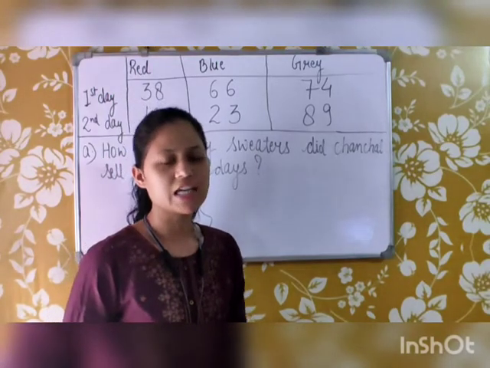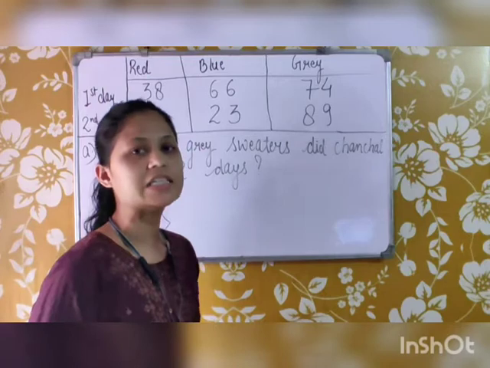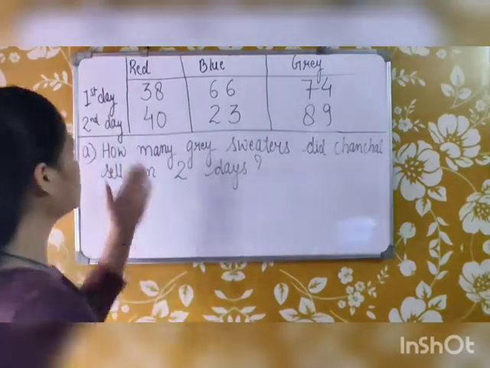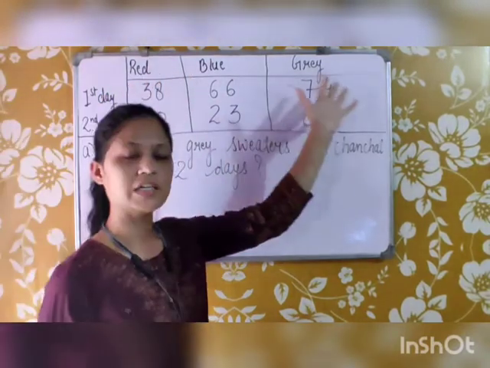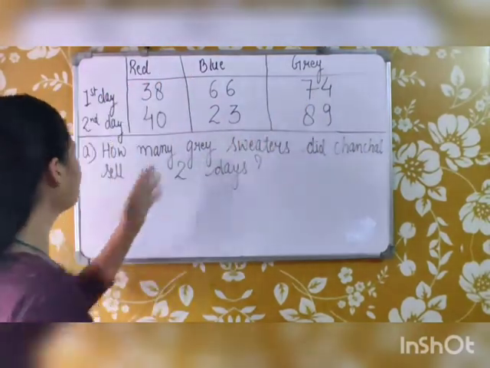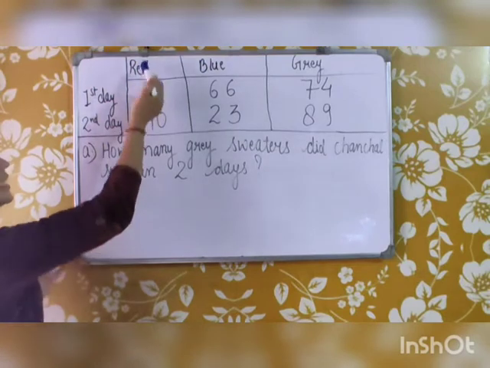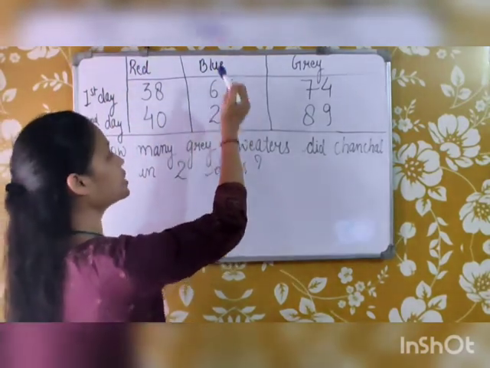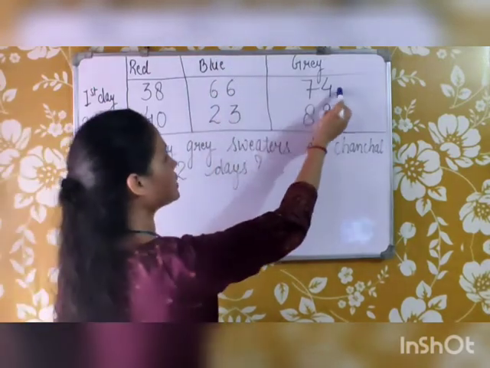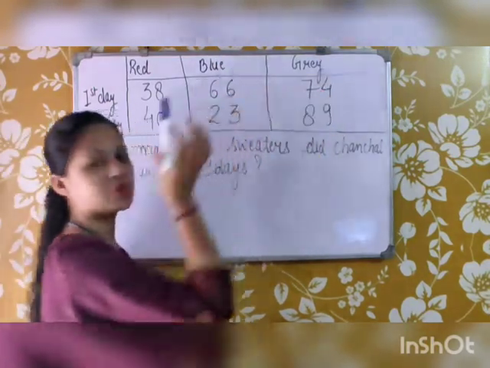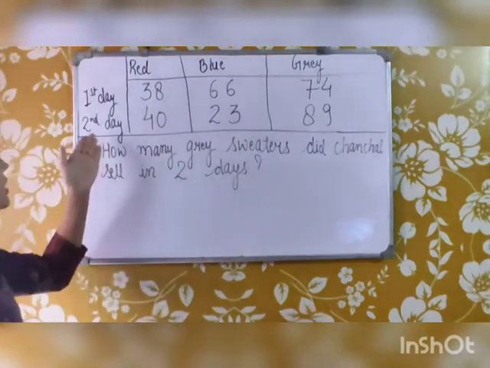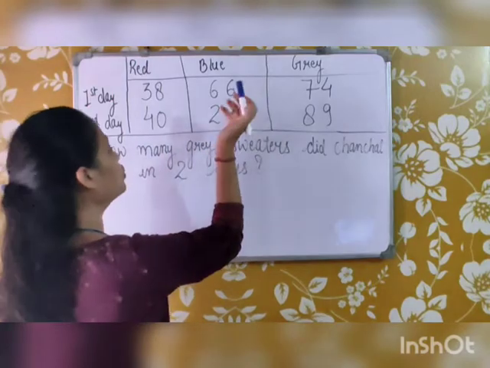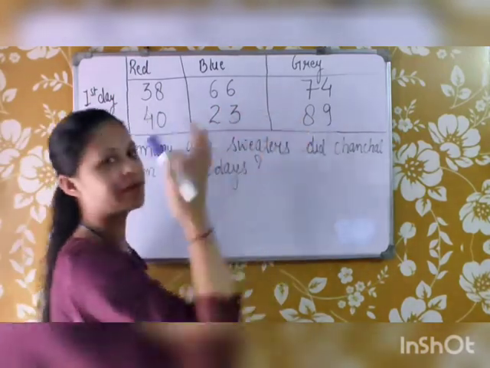The question is, Chanchal sold some sweaters in 2 days: red color sweaters, blue color sweaters and grey color sweaters. On the first day 38 red sweaters were sold, 66 blue sweaters were sold, and 74 grey sweaters were sold. Similarly on the second day 40 red sweaters were sold, 23 blue sweaters were sold and 89 grey sweaters were sold.